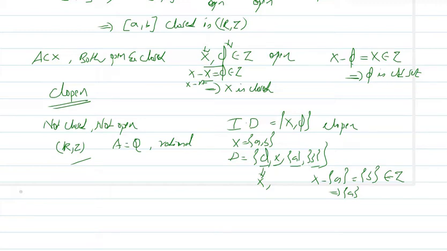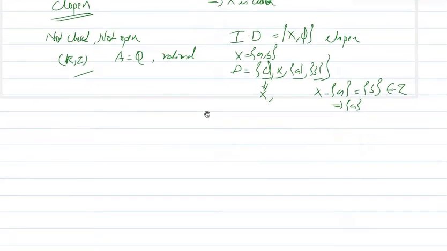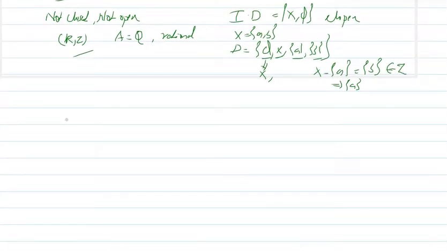Now we can construct a topological space other than this indiscrete and discrete topology, such that open sets are exactly the same as closed sets. Here we have seen open sets and closed sets are the same. X and Phi are open and X and Phi are closed. There are no other sets which are open and not closed. Here also every set which is open is a closed set.